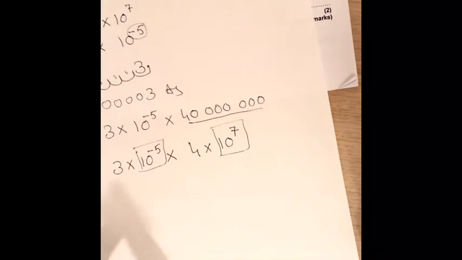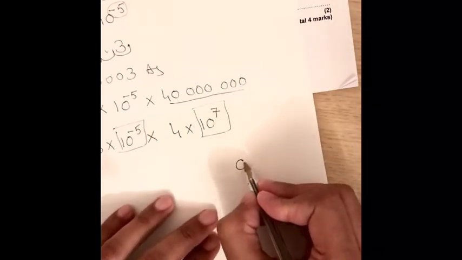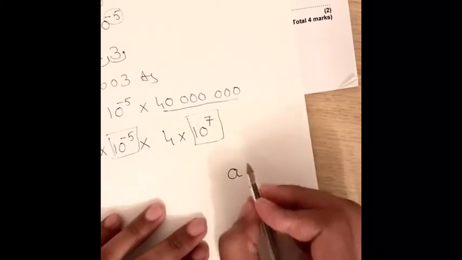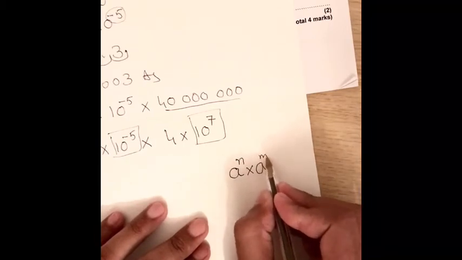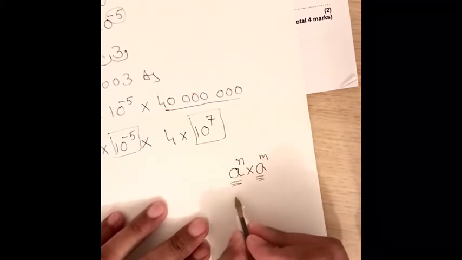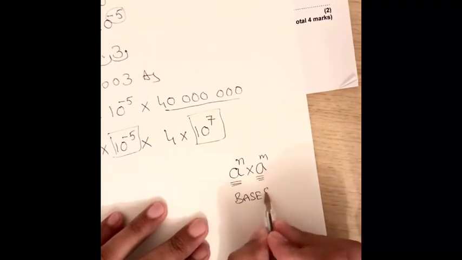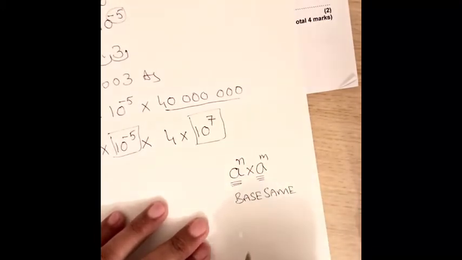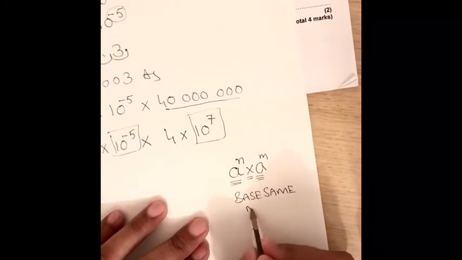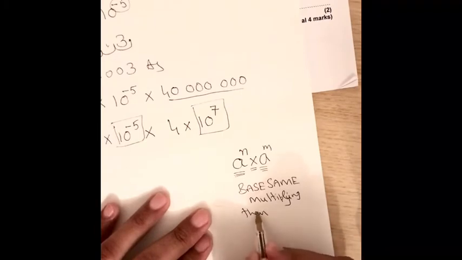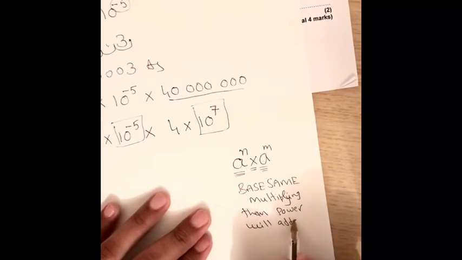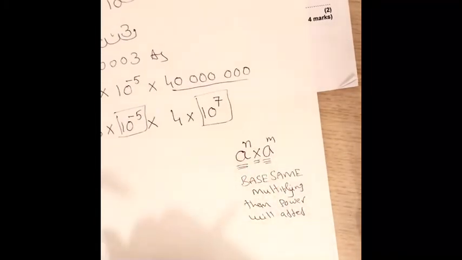The indices rule says that if a is any number with power n, times a with power m, if the base is the same and they are multiplying, then the powers will be added.